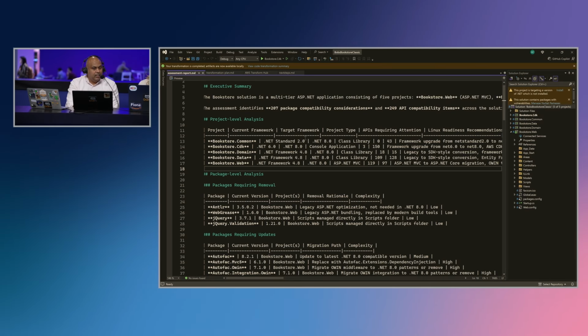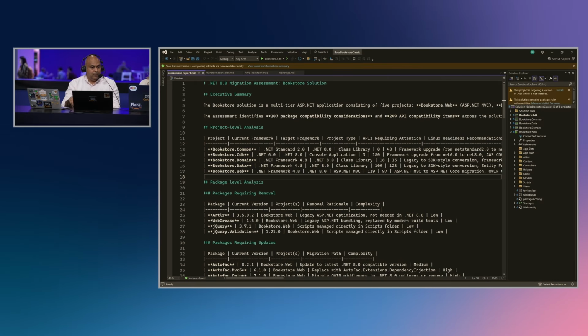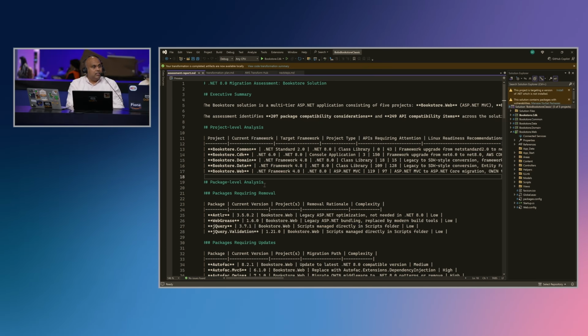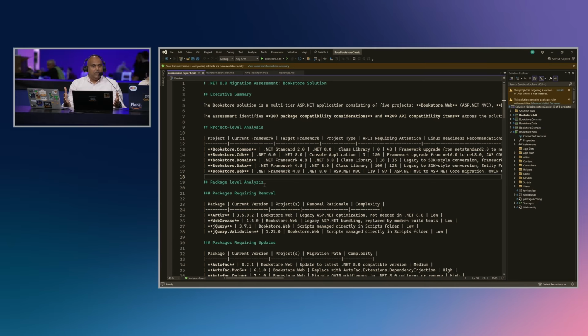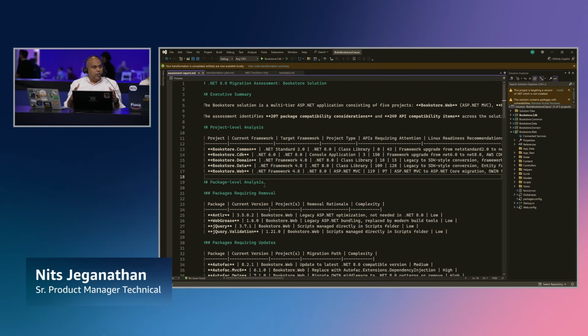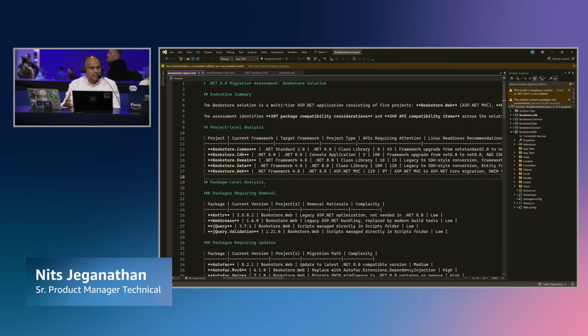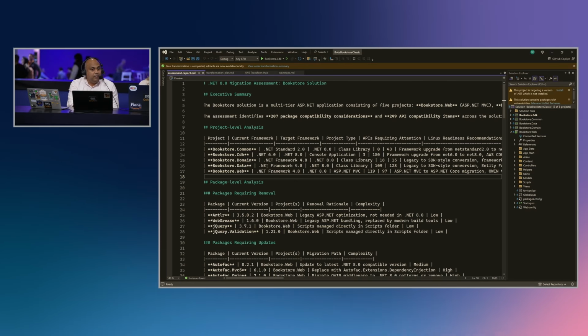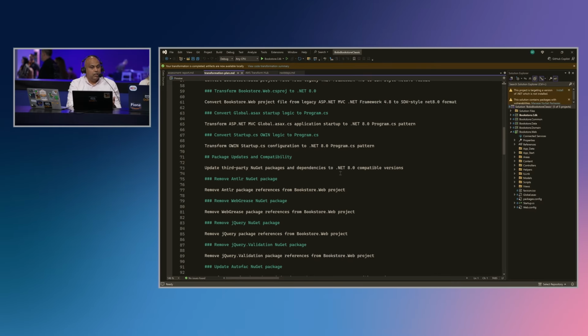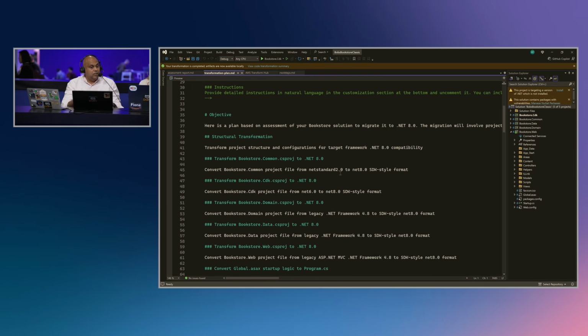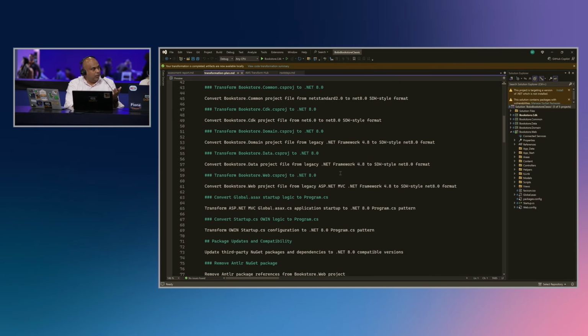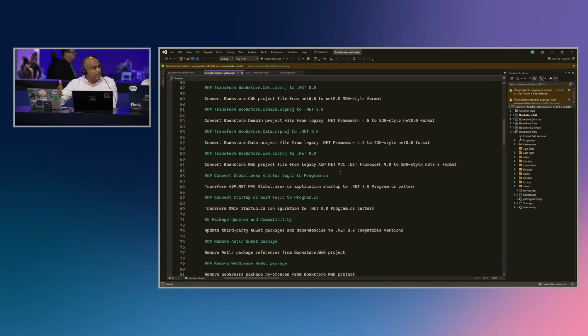This is where they start their workflow. They see an assessment report that says, at project level, this project has 5 different classes of individual projects, and for each of these packages we can say what we would want to translate them to. This assessment report helps you understand your problem statement, here is what we see as your solutions, and how we would want to change it. Then we use our agentic AI mechanism to come up with a plan. This is how we would transform your legacy applications to .NET 8 or .NET 10, going through each and every step.